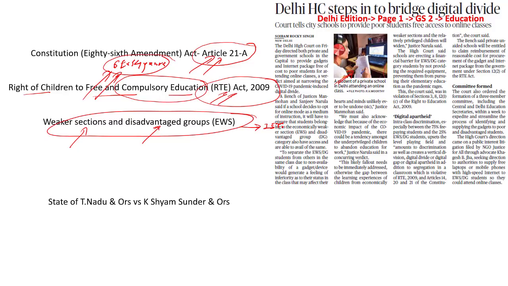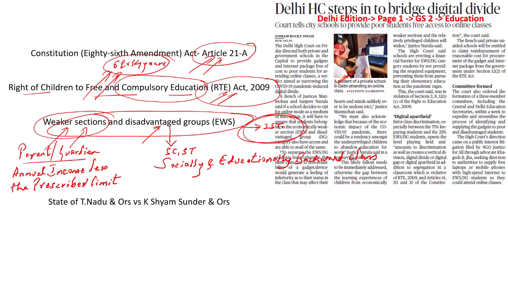Then we also have the provision of weaker sections. What are these weaker sections? Let's say, for example, there are parents, or guardians, who are taking care of their children. If their annual income is less than the minimum amount prescribed by the government, again such children or students will fall under the weaker sections. So all these students who belong to the weaker sections and the disadvantaged group will be getting the reservation under this 25% quota. Kindly remember, there is an exception as well.